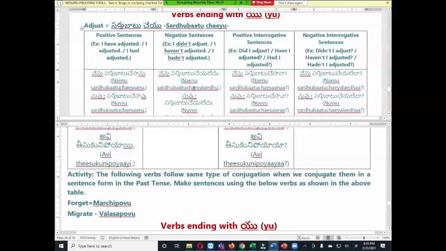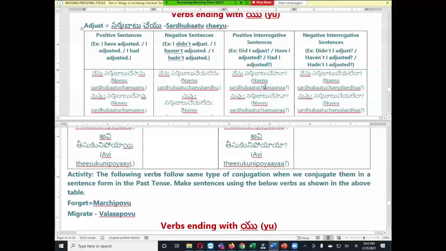Now let us see the negative. నేను సర్దుబాటు చేయలేదు. For this we are not replacing that u sound with s sound. It is as it is. సర్దుబాటు చేయు becomes సర్దుబాటు చేయ. Then add లేదు.